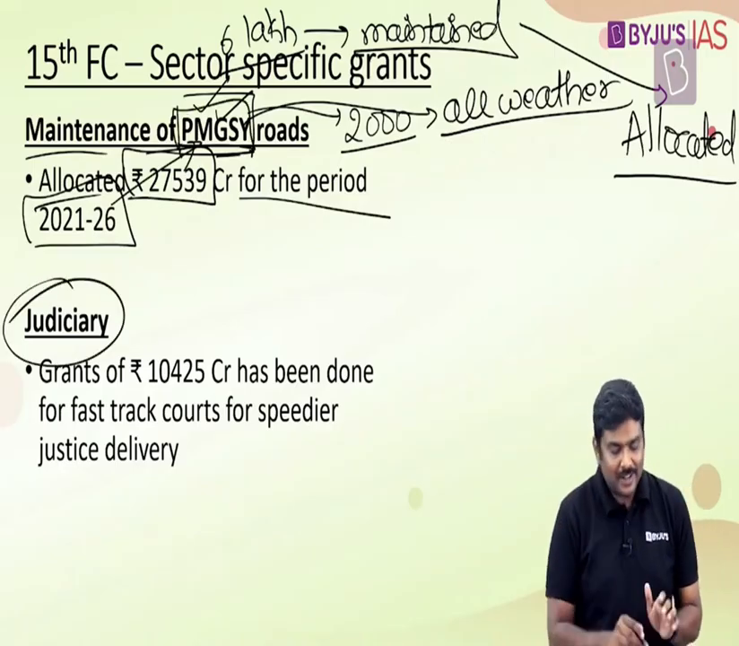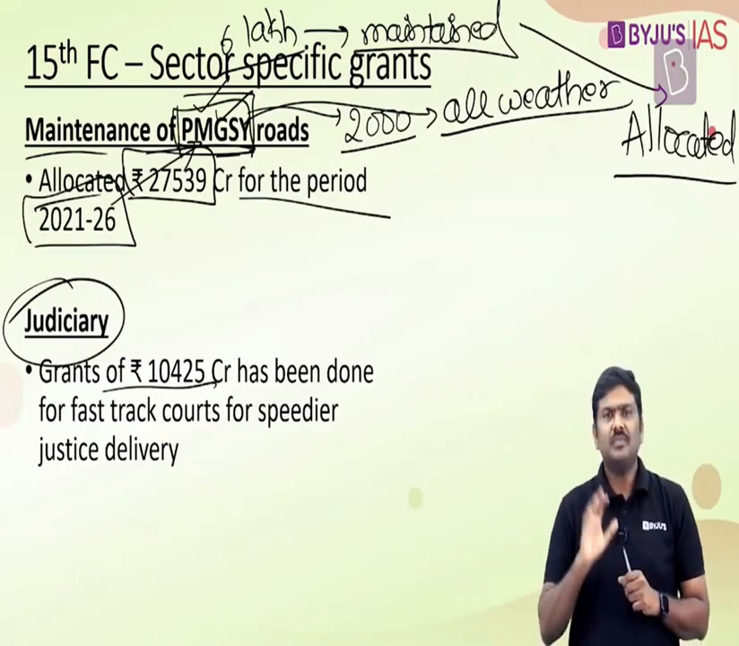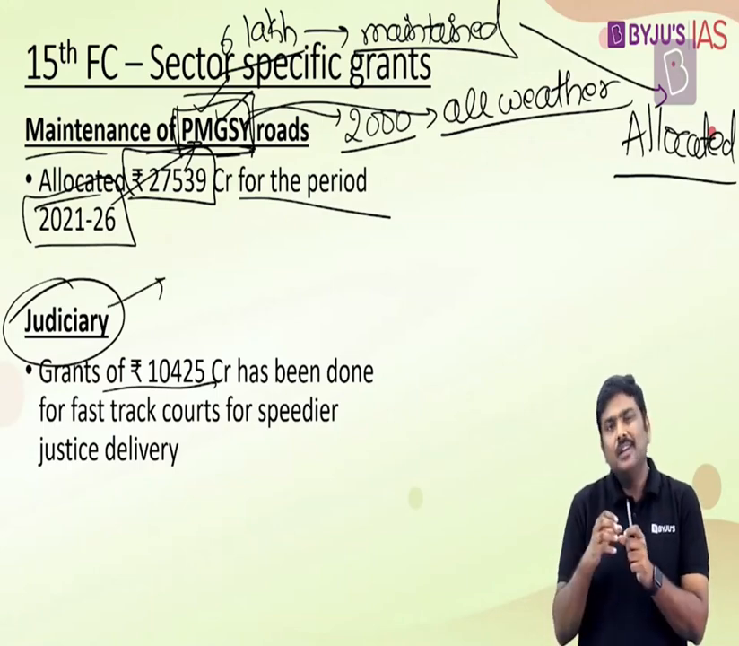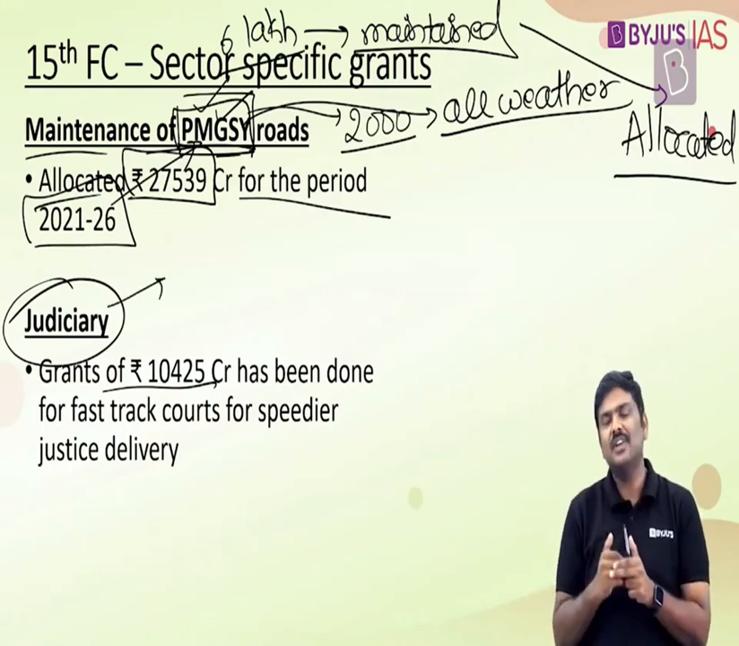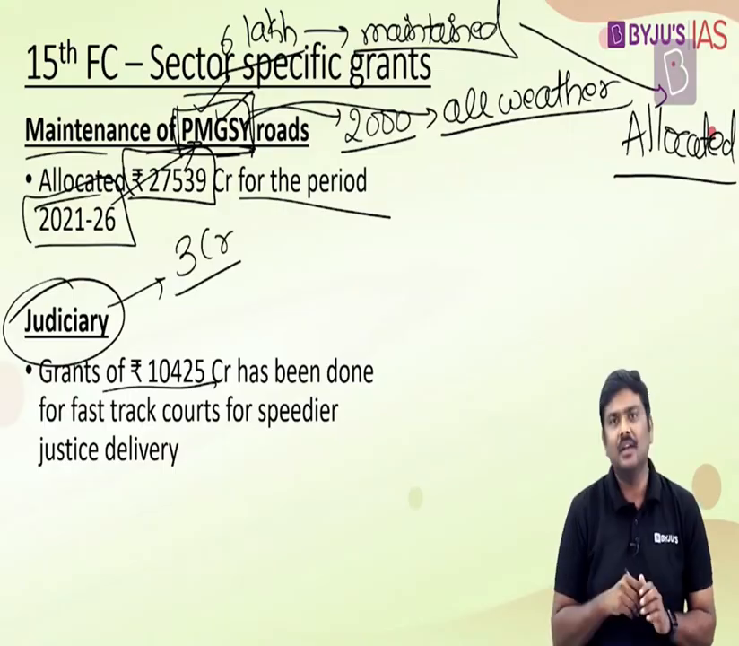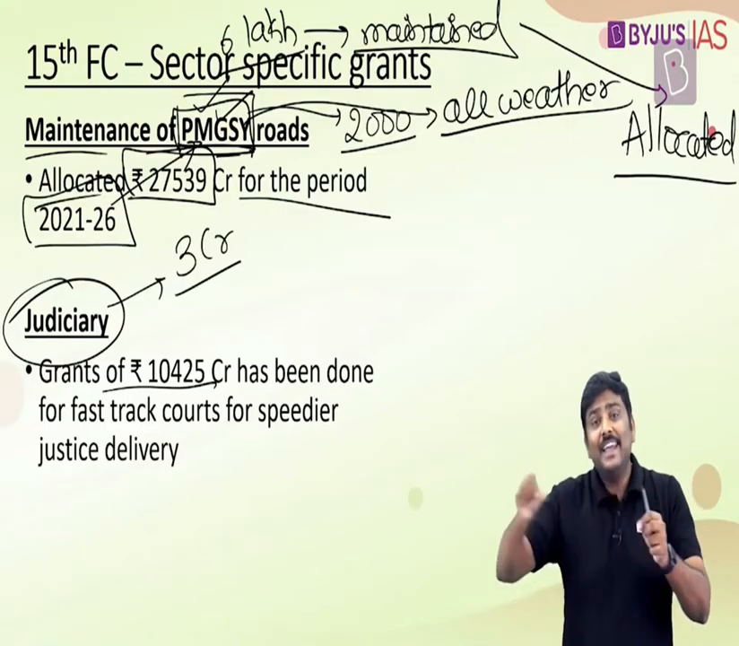Next, with respect to judiciary, before looking at the grants here, why the allocation has been done in the first place? Please understand this. In the judiciary, crores of cases have been pending at the district as well as the sub-district level itself. As per the Finance Commission, more than 3 crore cases are pending. Obviously, this is burdening the judicial system. Not to forget the delay in the justice delivery to the people.